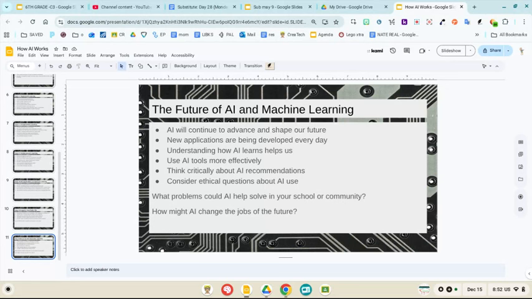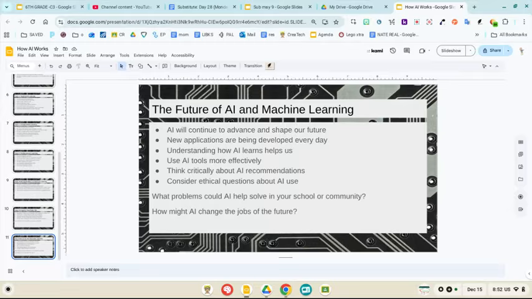AI will continue to advance and shape our lives. New applications are being developed every day, and understanding how AI learns to help us is super important. Use AI tools more effectively to make your life easier. Think critically about AI recommendations and consider ethical questions about AI use.